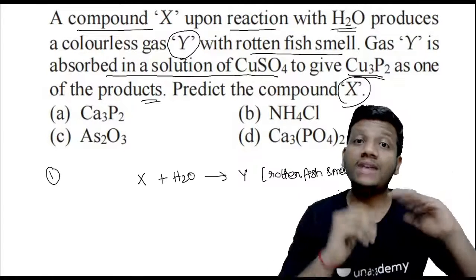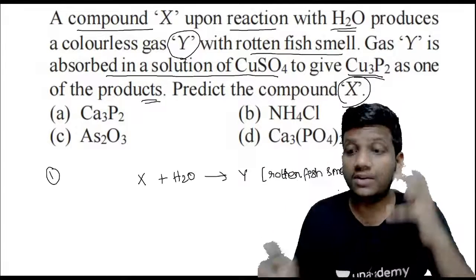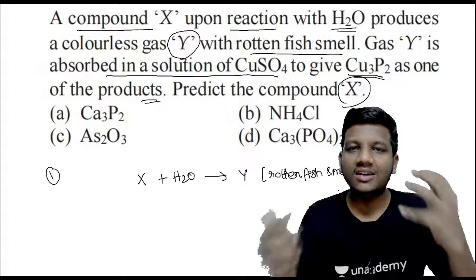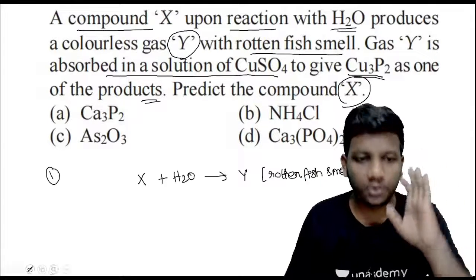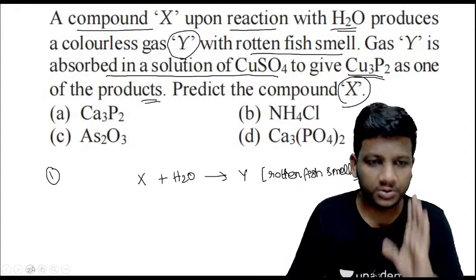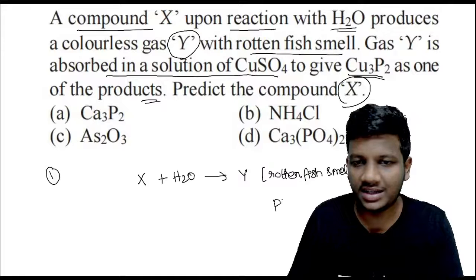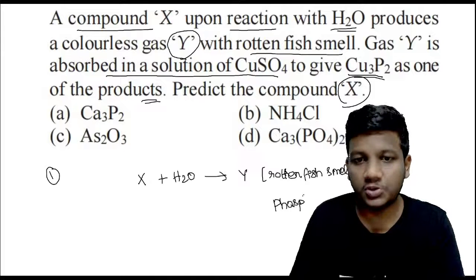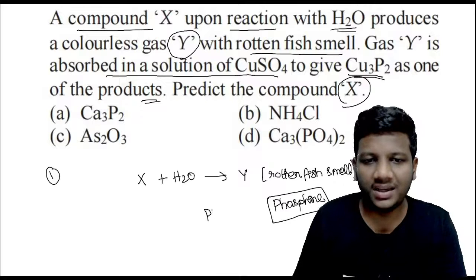Pungent smell is for ammonia. For the rotten fish smell, what is the characteristic gas? Note down, if you don't know, kindly note down from today. The gas which has a rotten fish smell is phosphine gas, guys. Exactly. So phosphine gas has a rotten fish smell. Phosphine means PH3, okay? Phosphine gas means PH3.